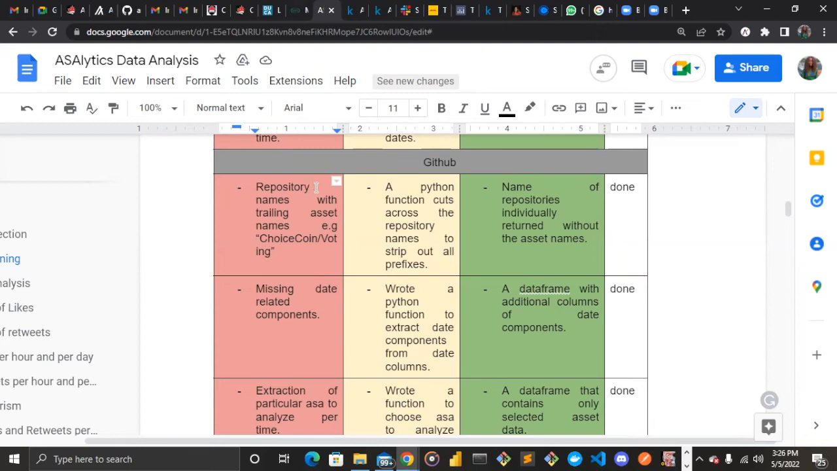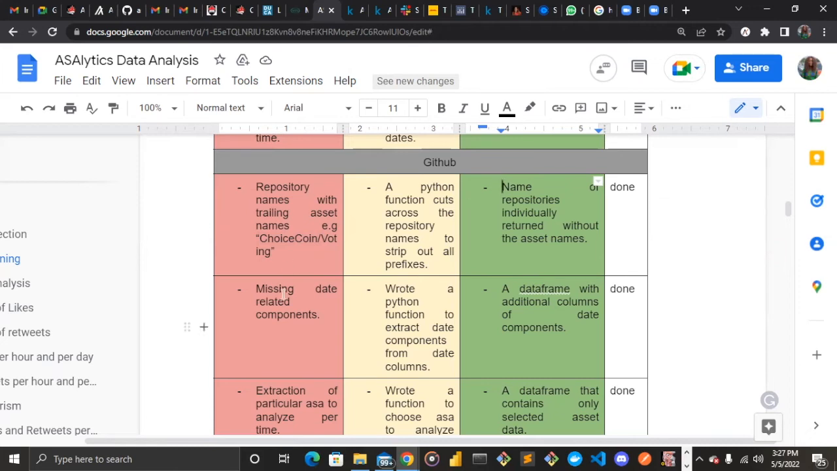So the first problem we encountered is repositories having a trailing asset name. For example, we have ChoiceCoin/voting. Voting is the repo name, the repository name, but ChoiceCoin is seen as a prefix before the repo name. We had to work on this using Python. We had to take it out using the strip function in Python pandas. And the final result is we have all the names of repositories individually returned without the asset name.